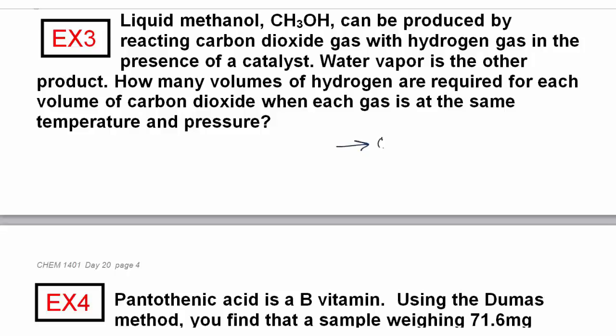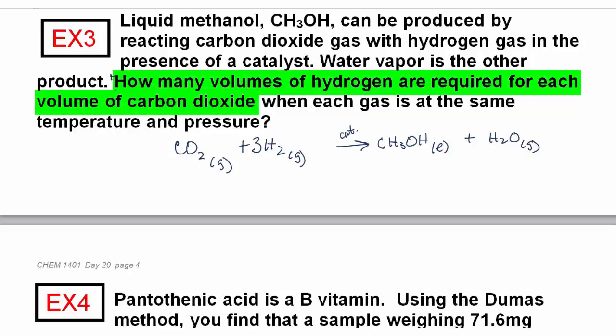Liquid methanol can be produced, so CH3OH with a little liquid sign, by reacting carbon dioxide, so carbon dioxide gas is a reactant, with hydrogen gas. That's also a reactant, in the presence of a catalyst. So I guess you could write catalyst over the arrow. Now I just need to balance it. I have 6 hydrogens, so put a 3 there. I have 2 oxygens. It's nice and balanced.